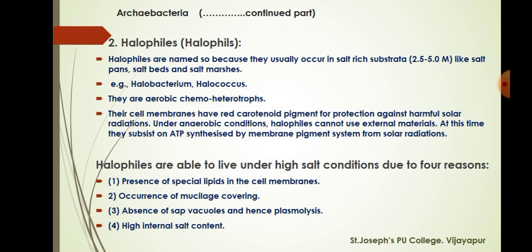Under anaerobic conditions, halophiles cannot use external materials. At this time, they subsist on ATP synthesized by membrane pigment system from solar radiations. Halophiles are able to live under high salt conditions due to four reasons: presence of special lipids in the cell membrane, occurrence of mucilage covering, absence of sap vacuoles and hence plasmolysis, high internal salt content.